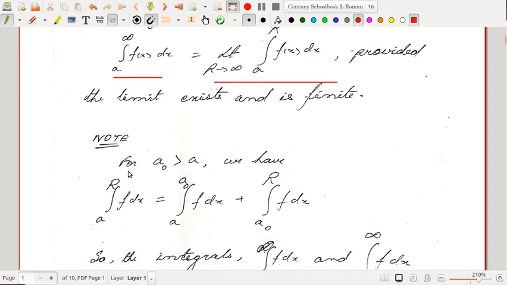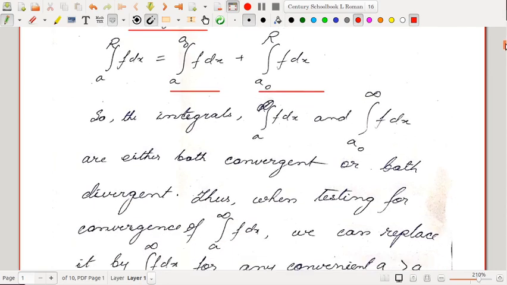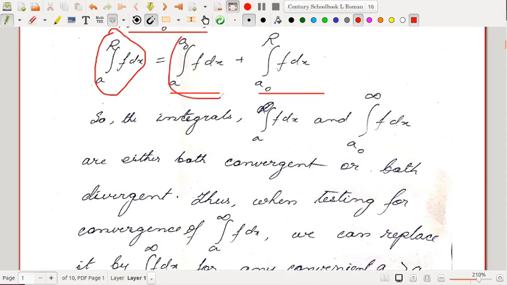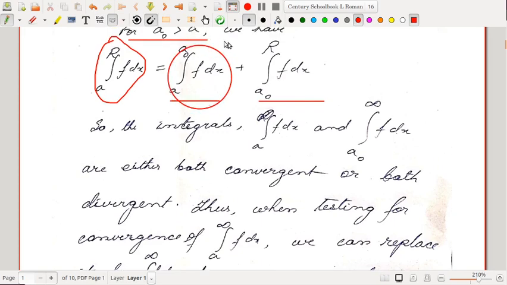Also we note that for a naught greater than a, we have the integral a to r f dx is the same as a to a naught f dx plus a naught to r f dx. These are just properties of integration we have already seen. So if this limit exists, and the first one here is anyway finite because it's a proper integral, then if the LHS is convergent, meaning the limit of this LHS exists, the limit of the RHS should also exist finitely, because their difference is just a finite number.